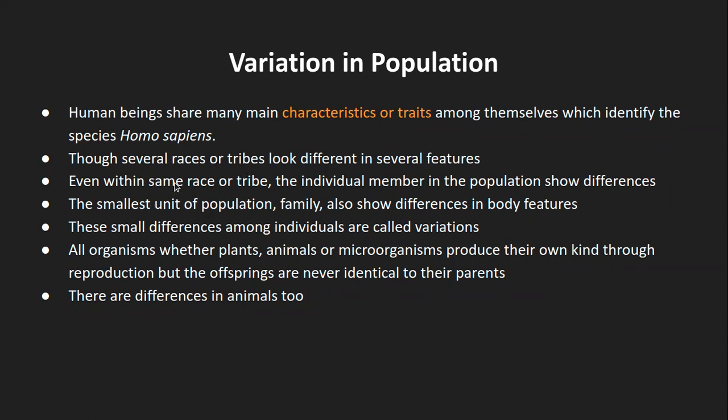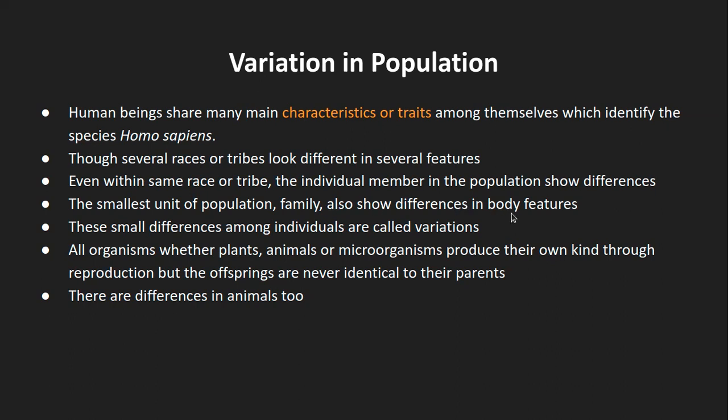And even within the same race or same tribe, the individual members of that particular population show differences. Like, again, all the Indians or South Asian population, they all look different, and there are obvious reasons. The smallest unit of population, that is the family, also shows difference.